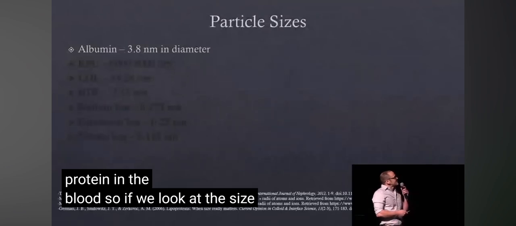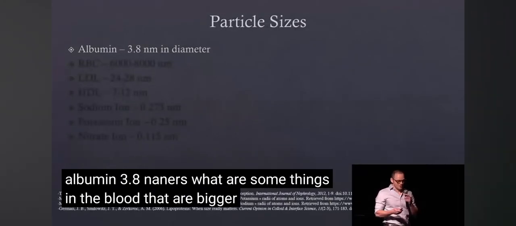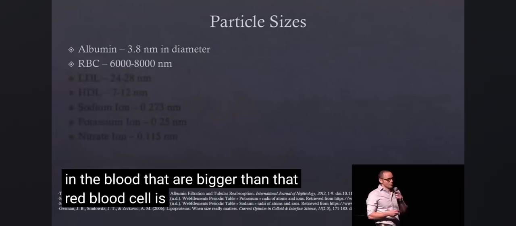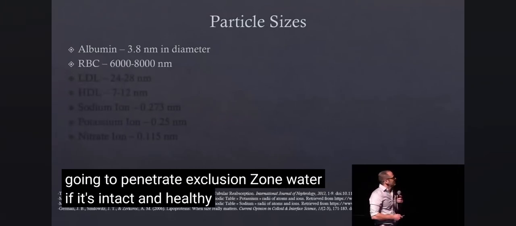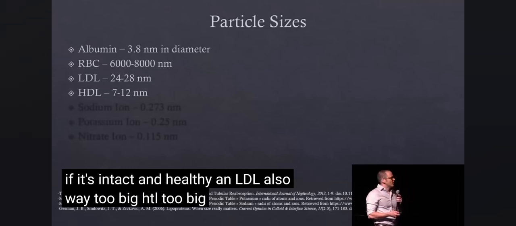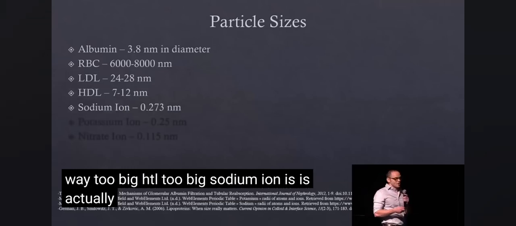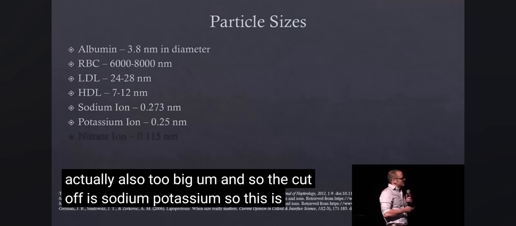So if we look at the size of albumin, 3.8 nanometers, what are some things in the blood that are bigger than that? Red blood cell is way too big. It's not going to penetrate exclusion zone water if it's intact and healthy. An LDL, also way too big. HDL, too big. Sodium ion is actually also too big. And so the cutoff is sodium and potassium. So this is right here.